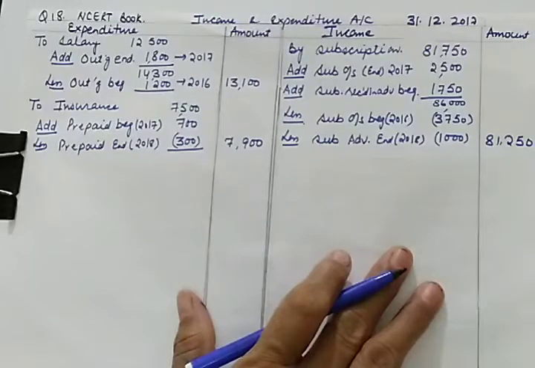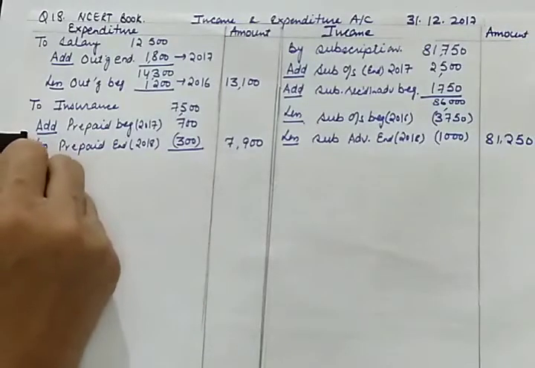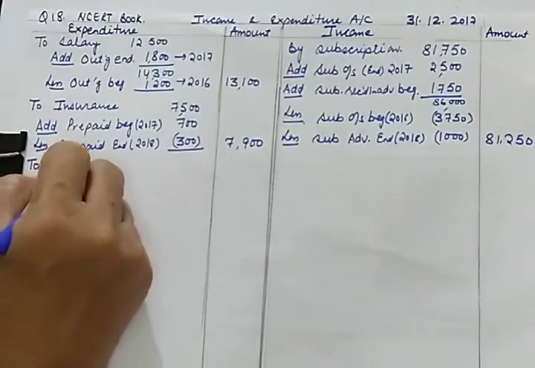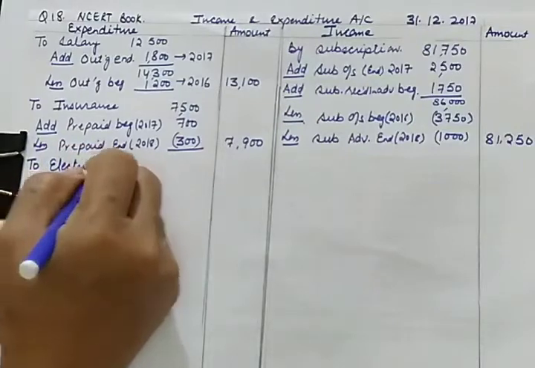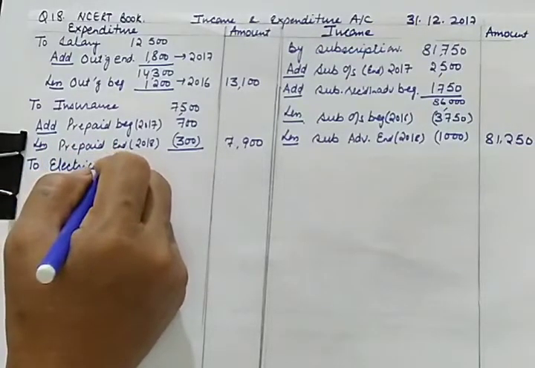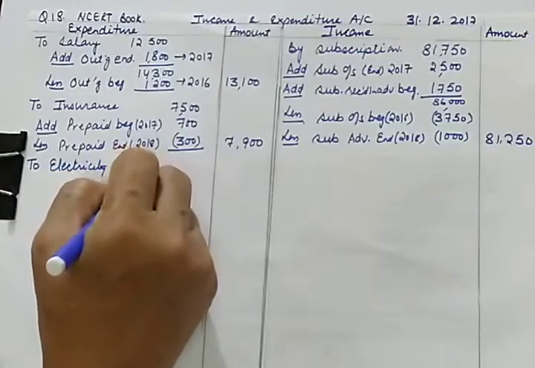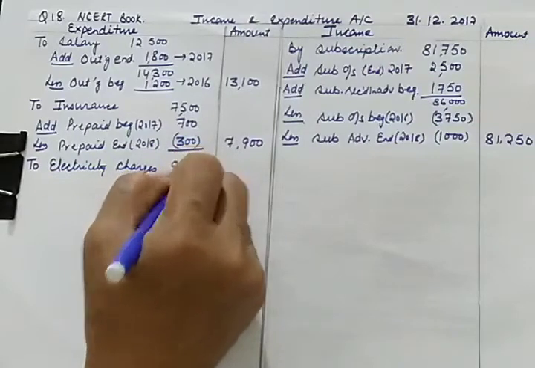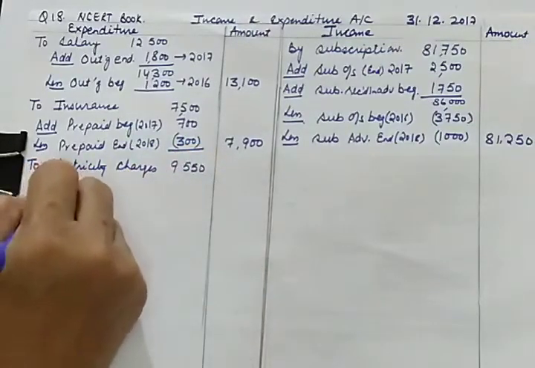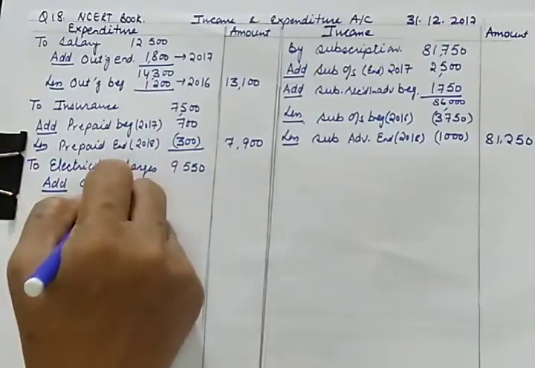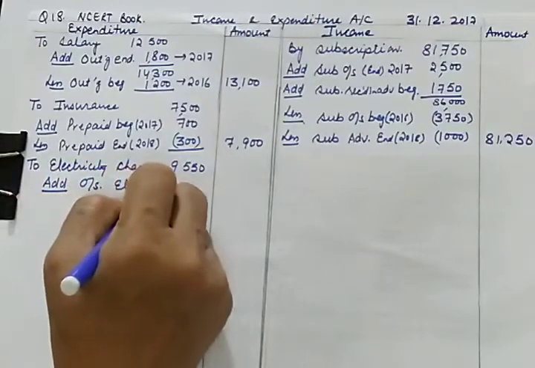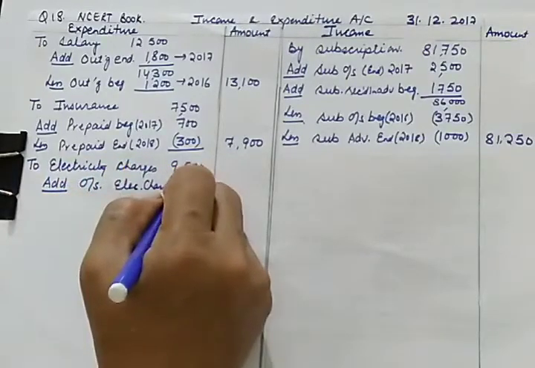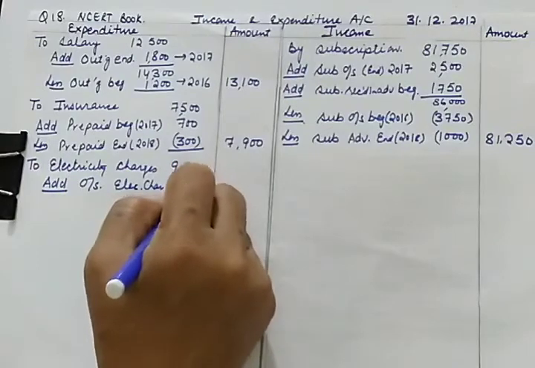Now the next item is electricity charges outstanding. Electricity charges are given to us as 9,550. So we'll be adding outstanding electricity charges. Outstanding electricity charges are 1,250.